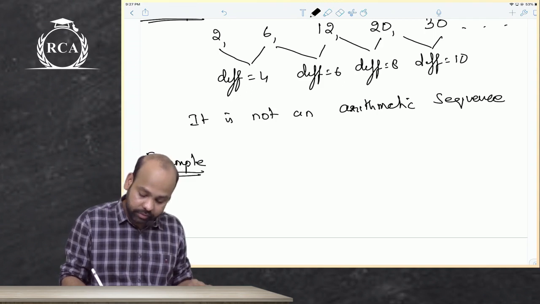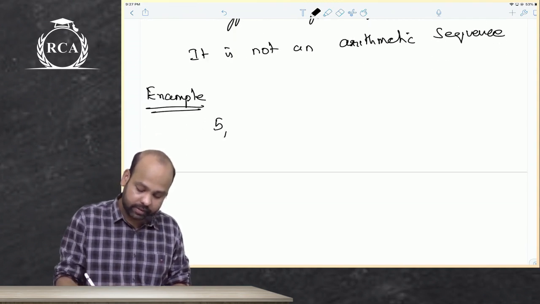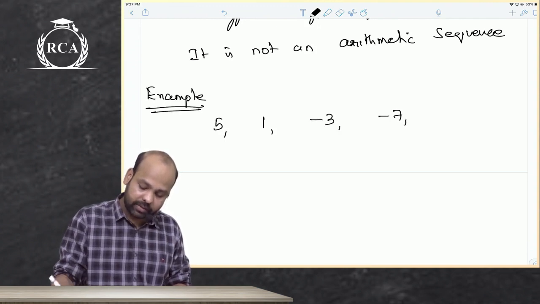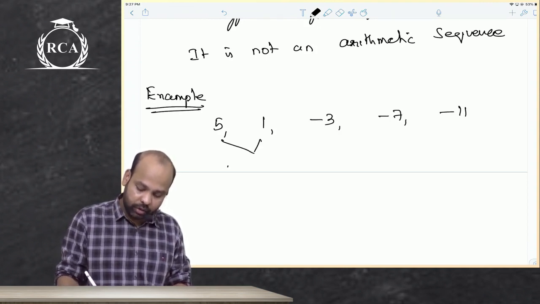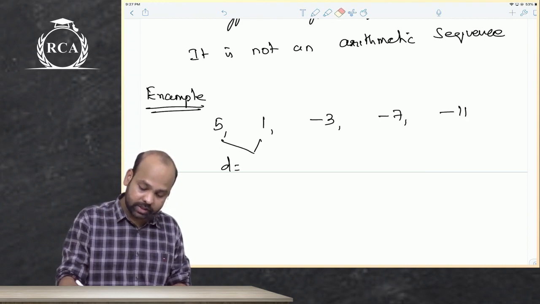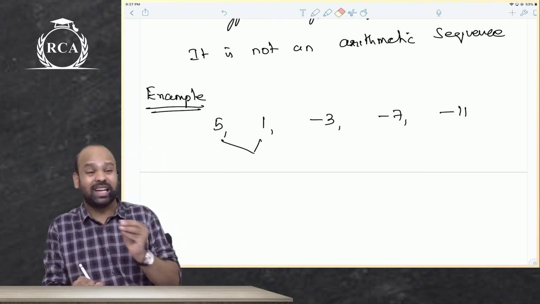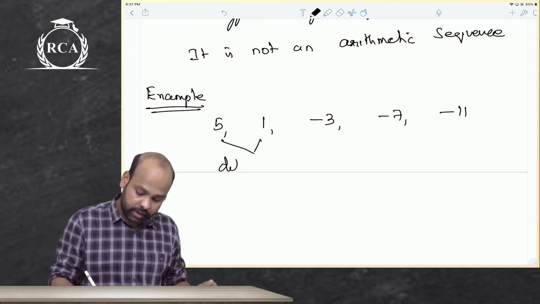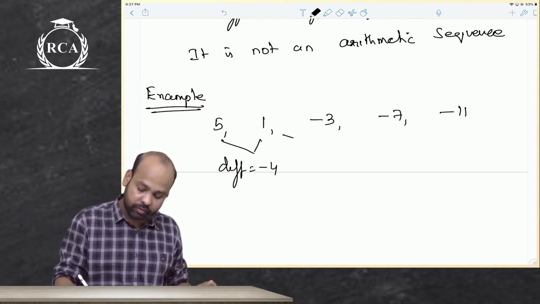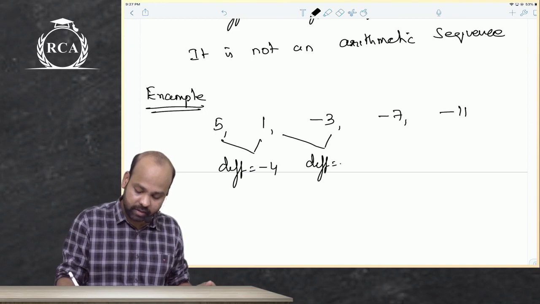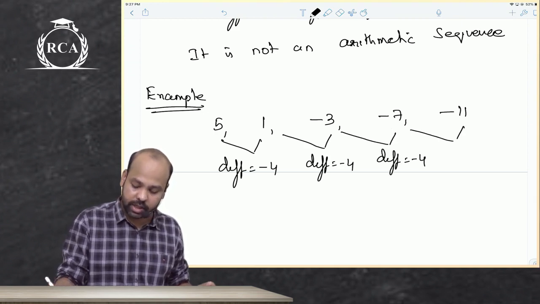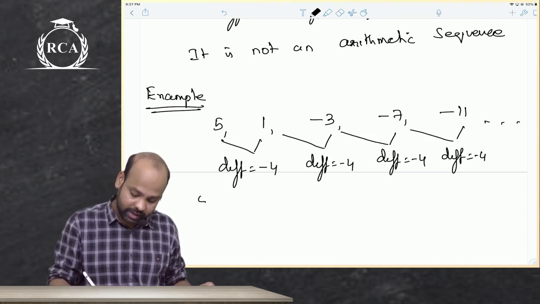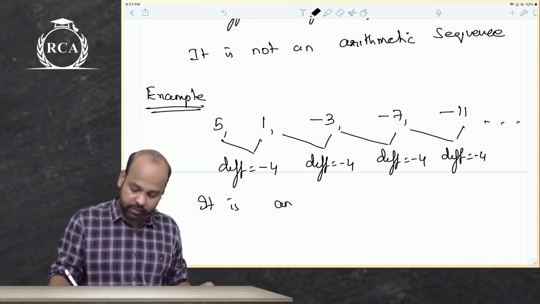Take another example, guys. What if I tell you that the first term, beta, is 5, the next term is 1, the next term is minus 3, the next term is minus 7, minus 11. Here if you take the difference between these two terms, 5, 1, it is decreasing by 4, minus 4 I'll write. Here also the difference is minus 4, here also minus 4, here also minus 4. So is this an arithmetic sequence? Yes boss, it is an arithmetic sequence.